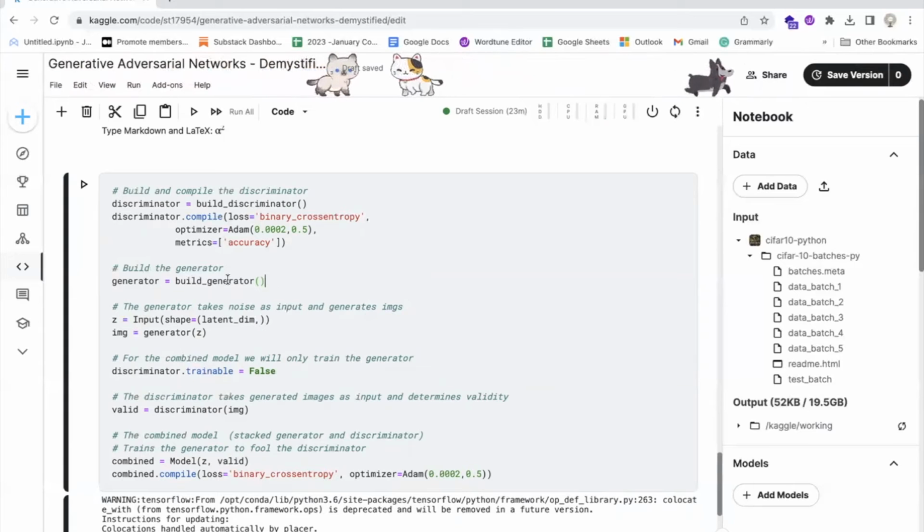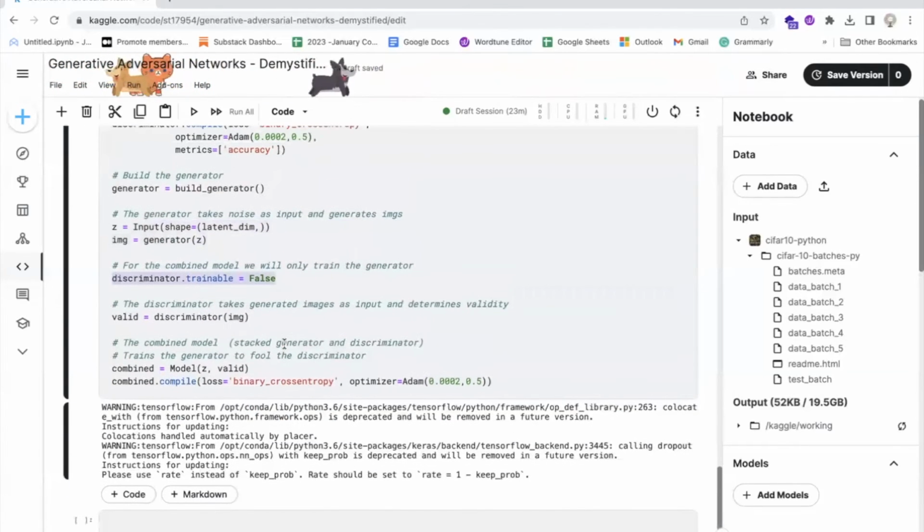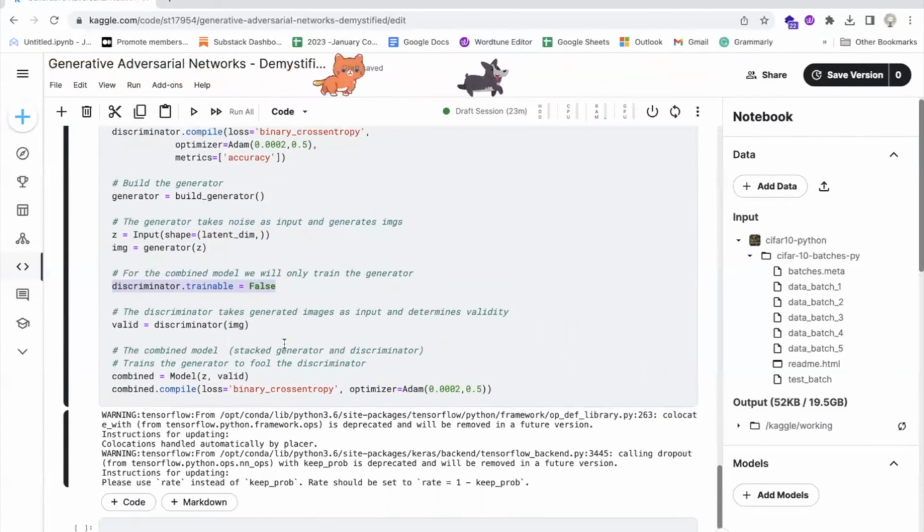The generator model is then built using the build_generator function defined earlier. Next, a Keras input object, z, is created with shape latent_dim, which represents the input noise vector for the generator model. The generator model is then used to generate an image, img, by passing the input noise vector, z, through the generator. The discriminator model is set to be not trainable, so that only the generator model is trained during the training process. The discriminator model is then used to determine the validity of the generated image, img, which is passed through the discriminator to obtain the probability score, valid. The discriminator is not updated during the training of the combined model.